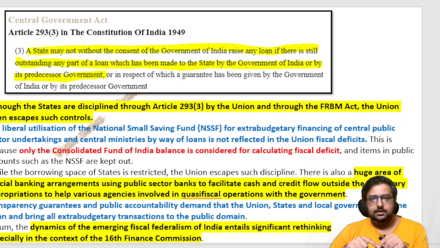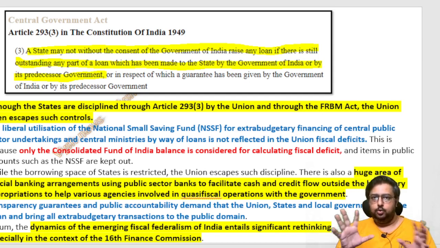So why this article? See the next line in the Hindu. Although the states are disciplined through Article 293 of the Constitution and through the FRBM Act, the Union escapes such control. Meaning, for the states, such things are written in the Constitution. You take a loan, you do everything properly, then only you will get the next loan. It's written. But for the Union, there is nothing written. They will keep taking loans. LIC will go and take a loan, NTPC will go and take a loan, everybody will go and take a loan. The Union will do whatever they like. There is no limit, there is no control. So to explain that, I showed you Article 293.